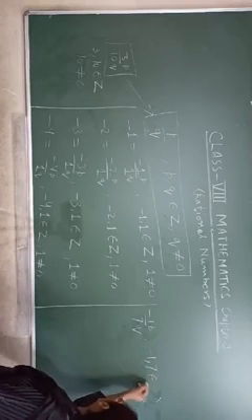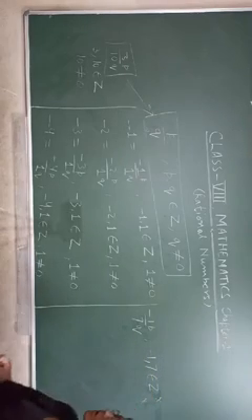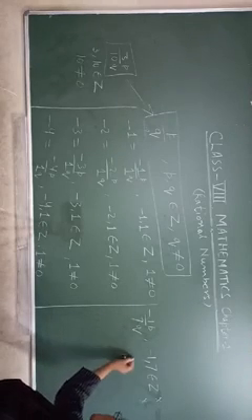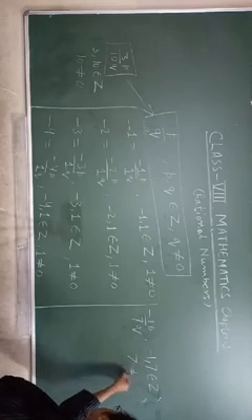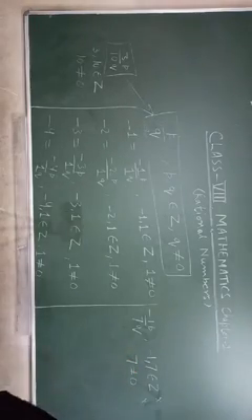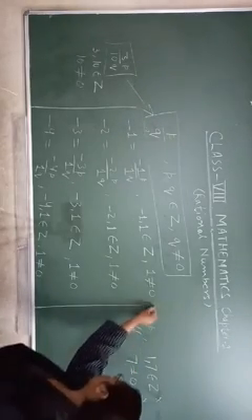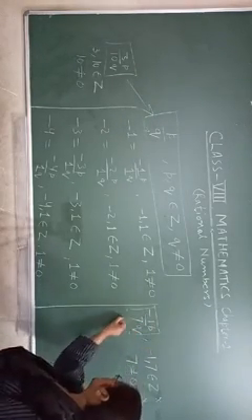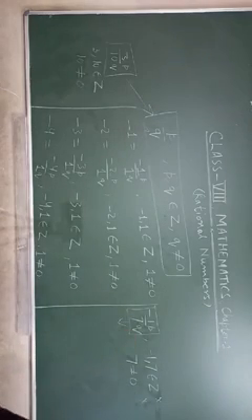Both belong to integers. Okay. And Q should not be 0. So 7 is not equal to 0. So minus 1 upon 7 is a rational number also.